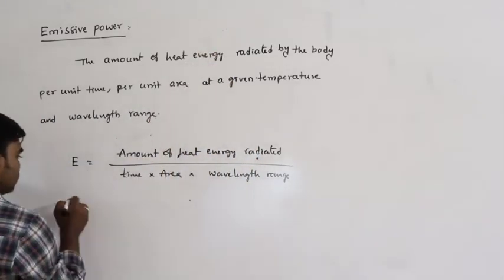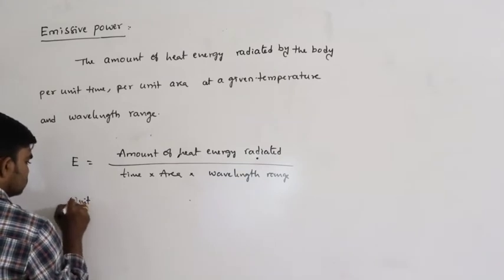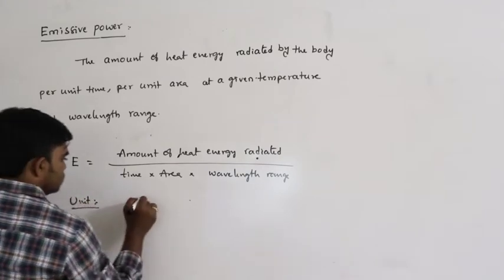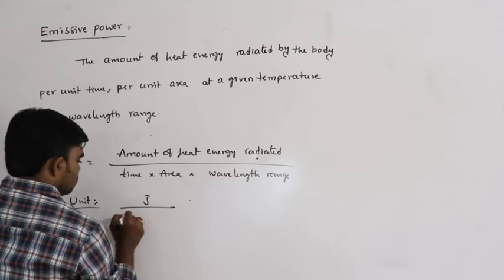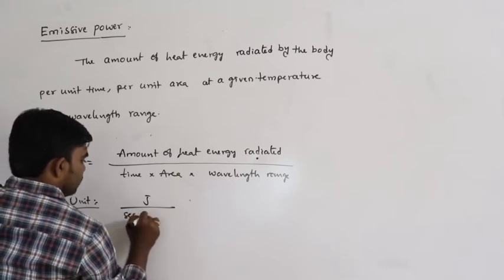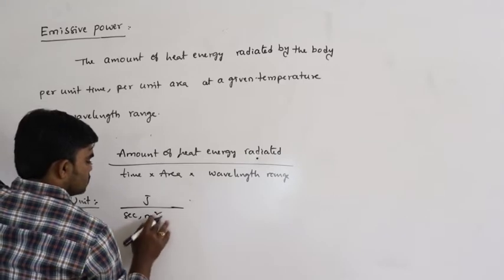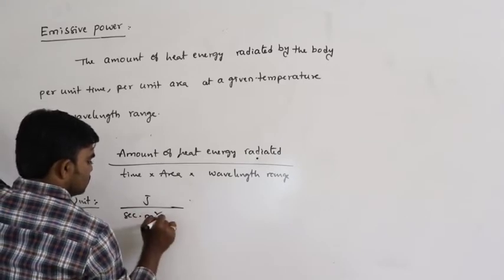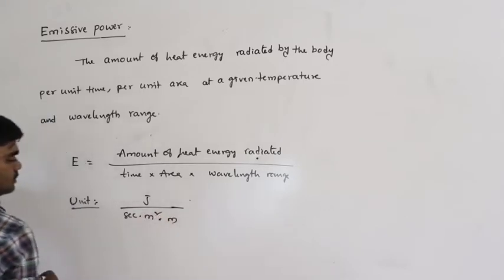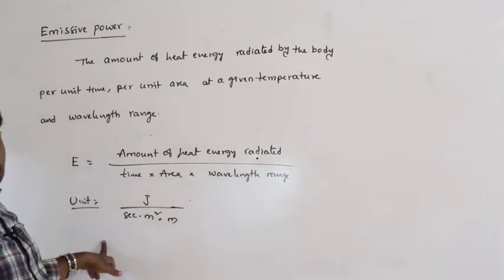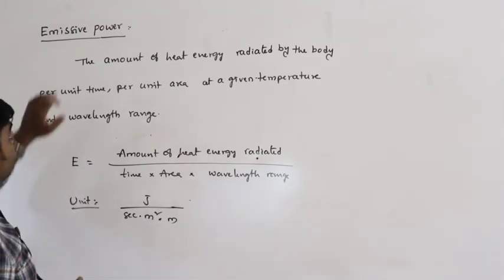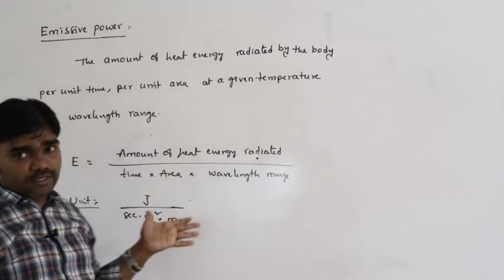So what is the unit of this? Energy: joule, per second, per meter square, and the wavelength is also in meters. So this is the unit for the amount of heat energy radiated.